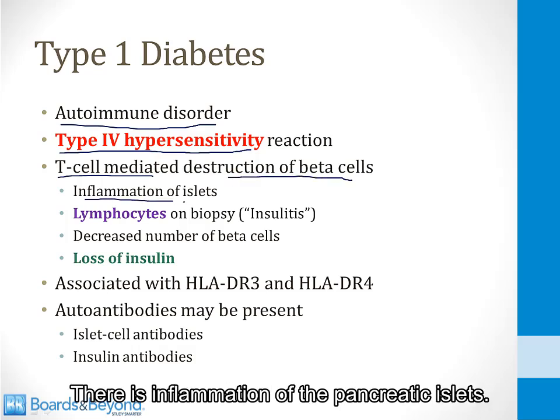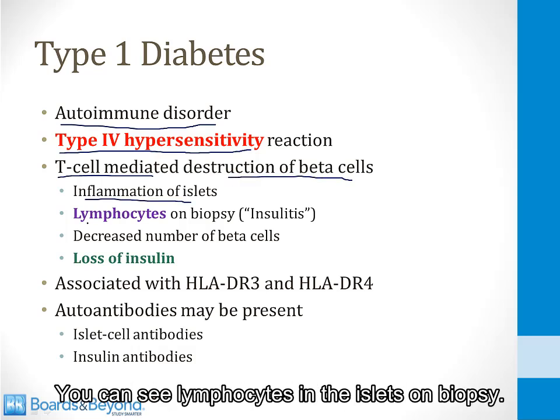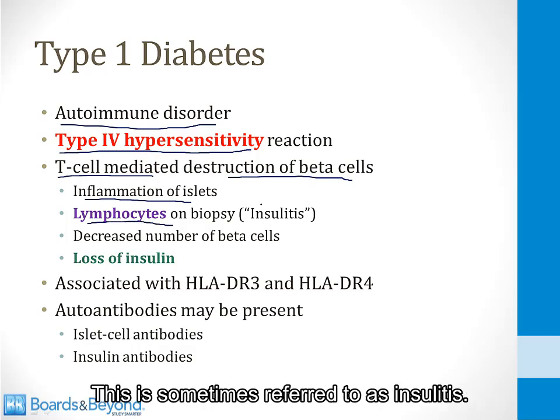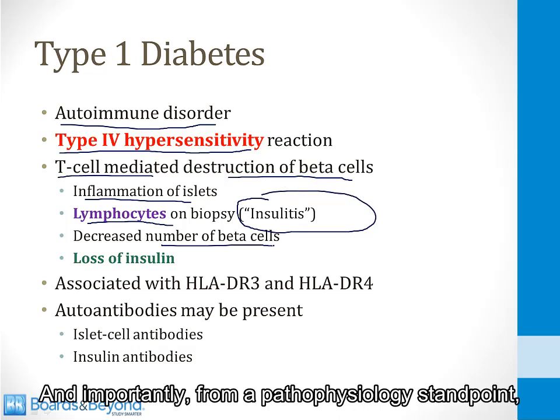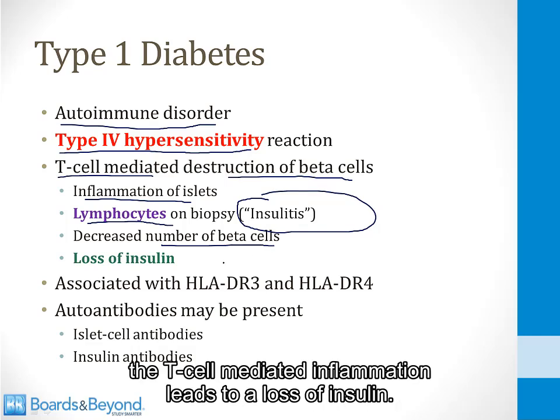There is inflammation of the pancreatic islets. You can see lymphocytes in the islets on biopsy. This is sometimes referred to as insulitis. There is also a decreased number of beta cells seen on biopsy, and importantly, from a pathophysiology standpoint, the T-cell mediated inflammation leads to a loss of insulin.